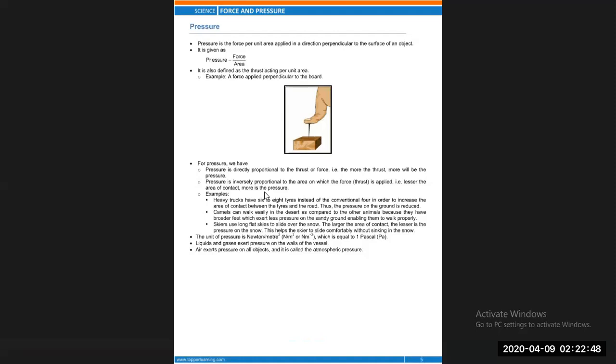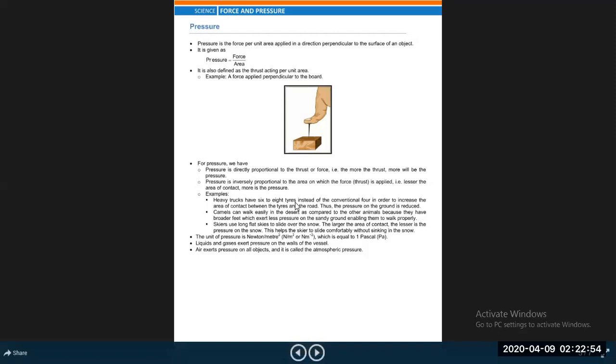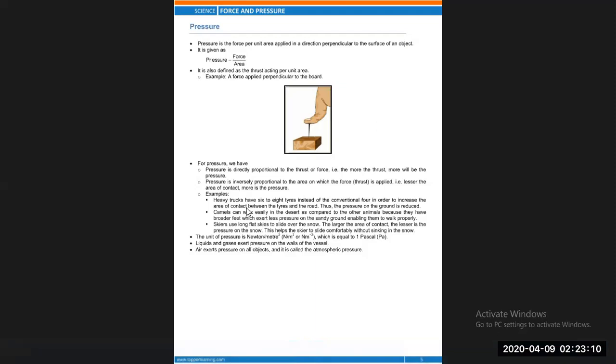Example: heavy trucks have 6 to 8 tires instead of the conventional 4 in order to increase the area of contact. Heavy trucks which carry heavy loads have 6 to 8 tires instead of the conventional 4. Why? Because it increases the area of contact with the road so that the pressure due to the heavy load is decreased. Thus, the pressure on the ground is reduced.